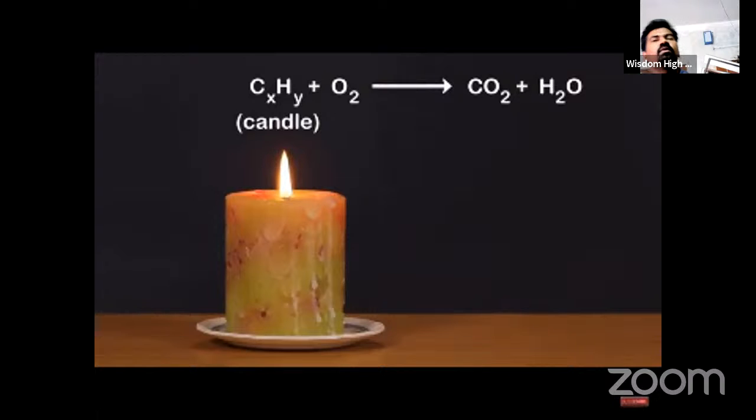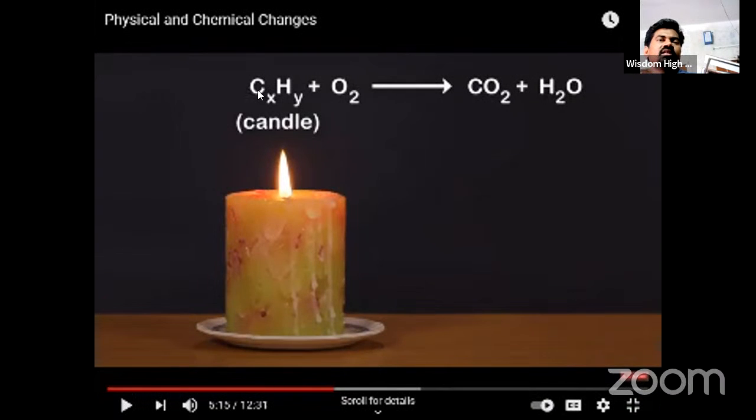As you can see in the equation, the hydrocarbon of the candle combines with oxygen. CxHy is the formula, because a candle does not have a particular formula. The number of carbons and hydrogens is not fixed, so it is written as CxHy.